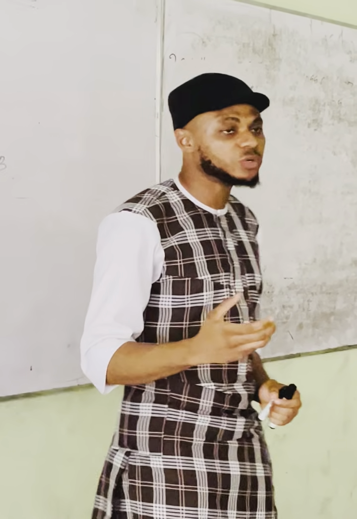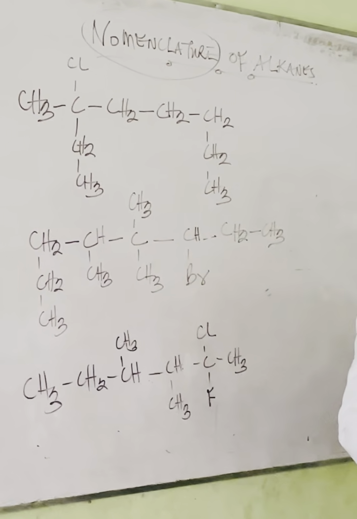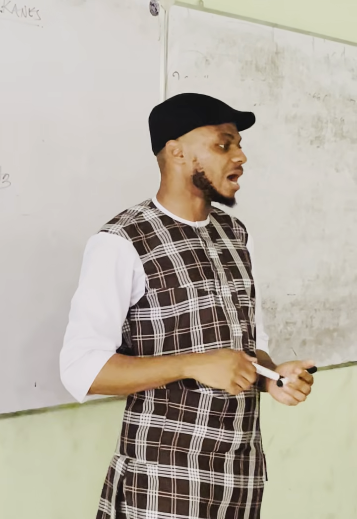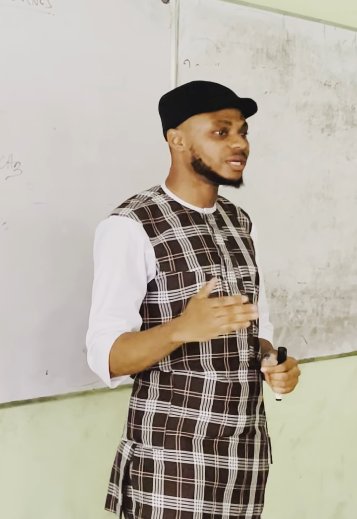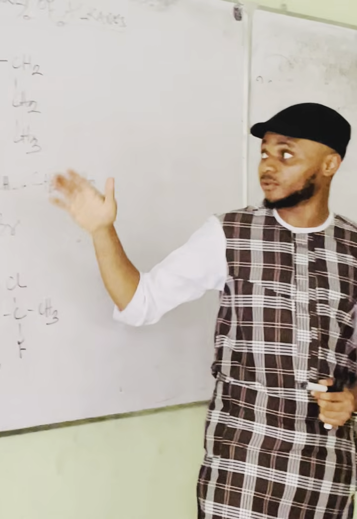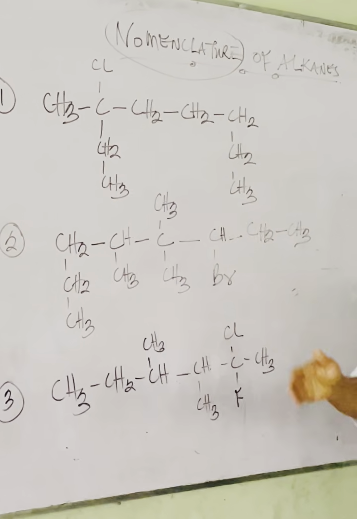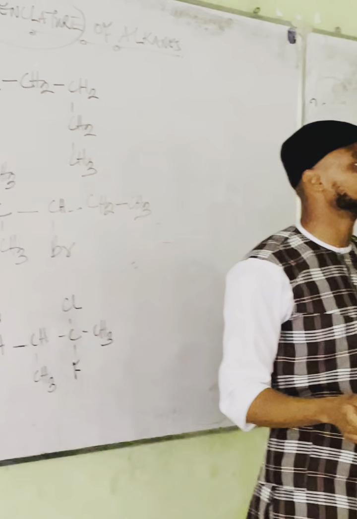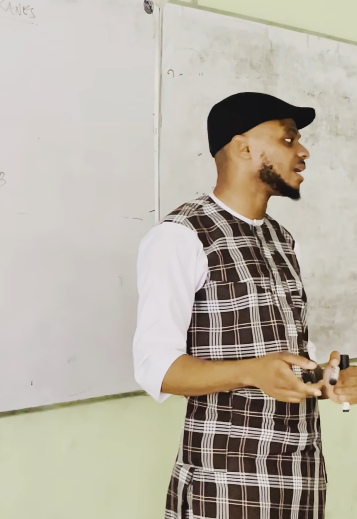Now, when we say nomenclature of alkanes, we're actually interested in how we can name alkane structures. Basically, alkanes are organic compounds that contain single bonds. If you look at these structures, they are all single bonds, and they have a hybridization called sp3 hybridization.